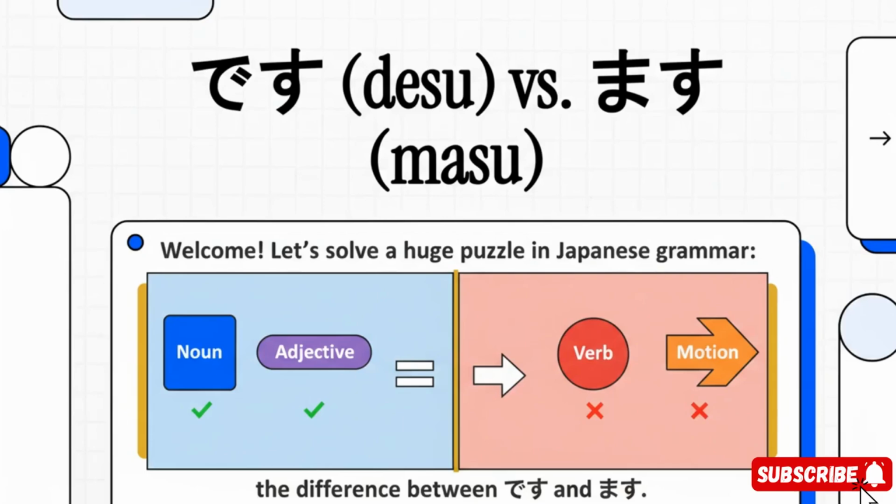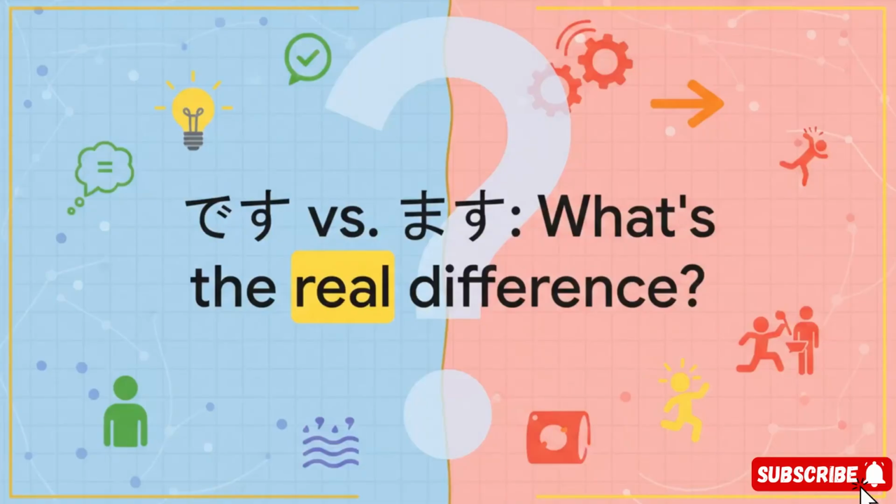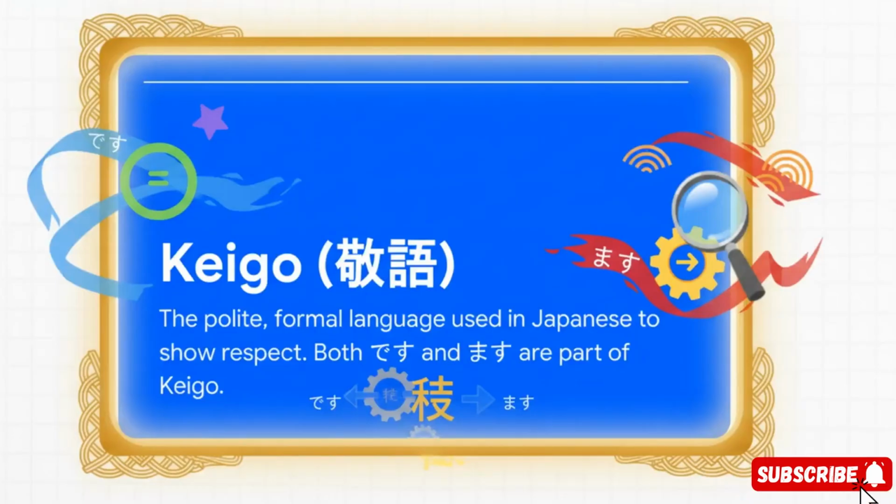All right, let's solve a huge Japanese grammar puzzle. What's the real difference between des and mas? You know, they both sound polite and end sentences, but there's one key difference. Let's get into it. First off, both are for polite speech, or keigo. It's how you show respect to people.